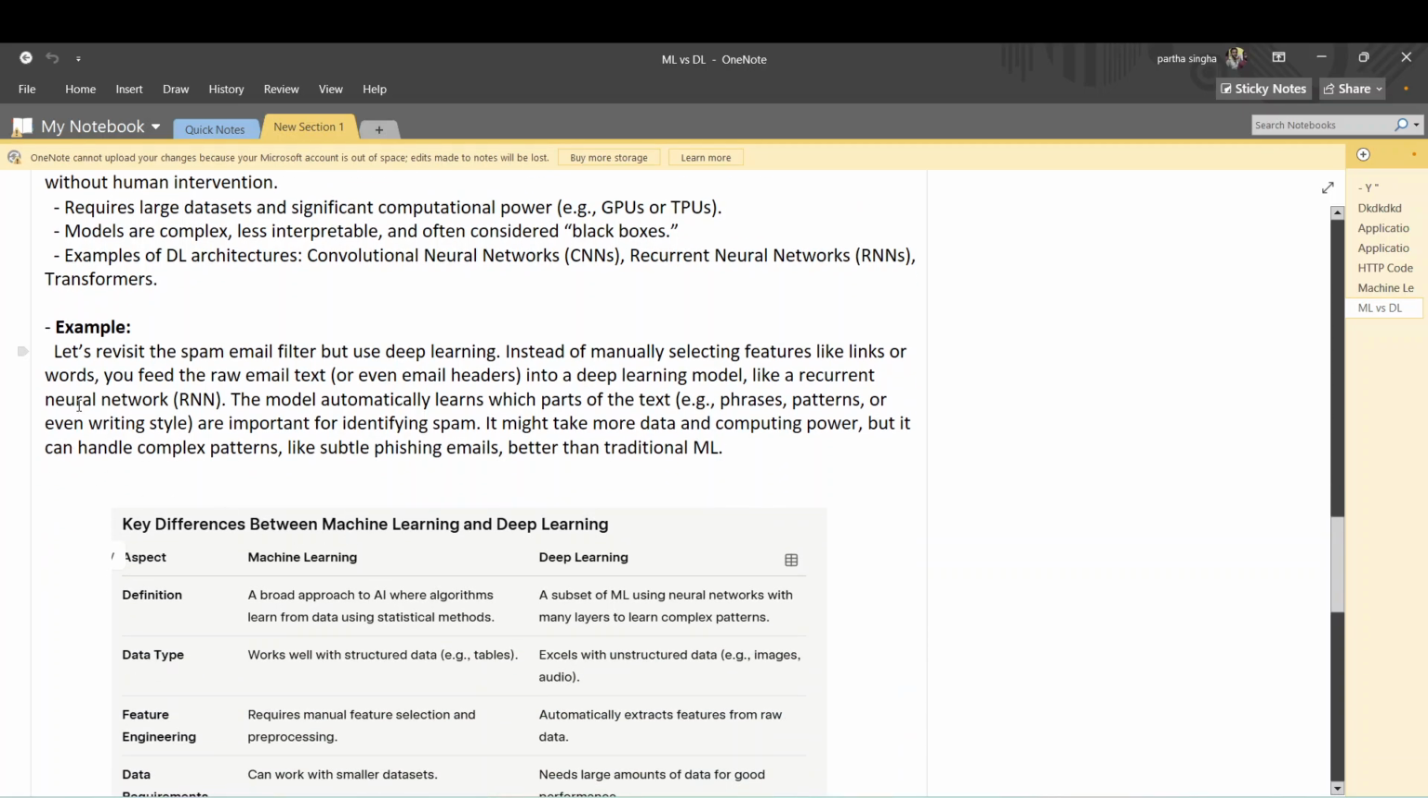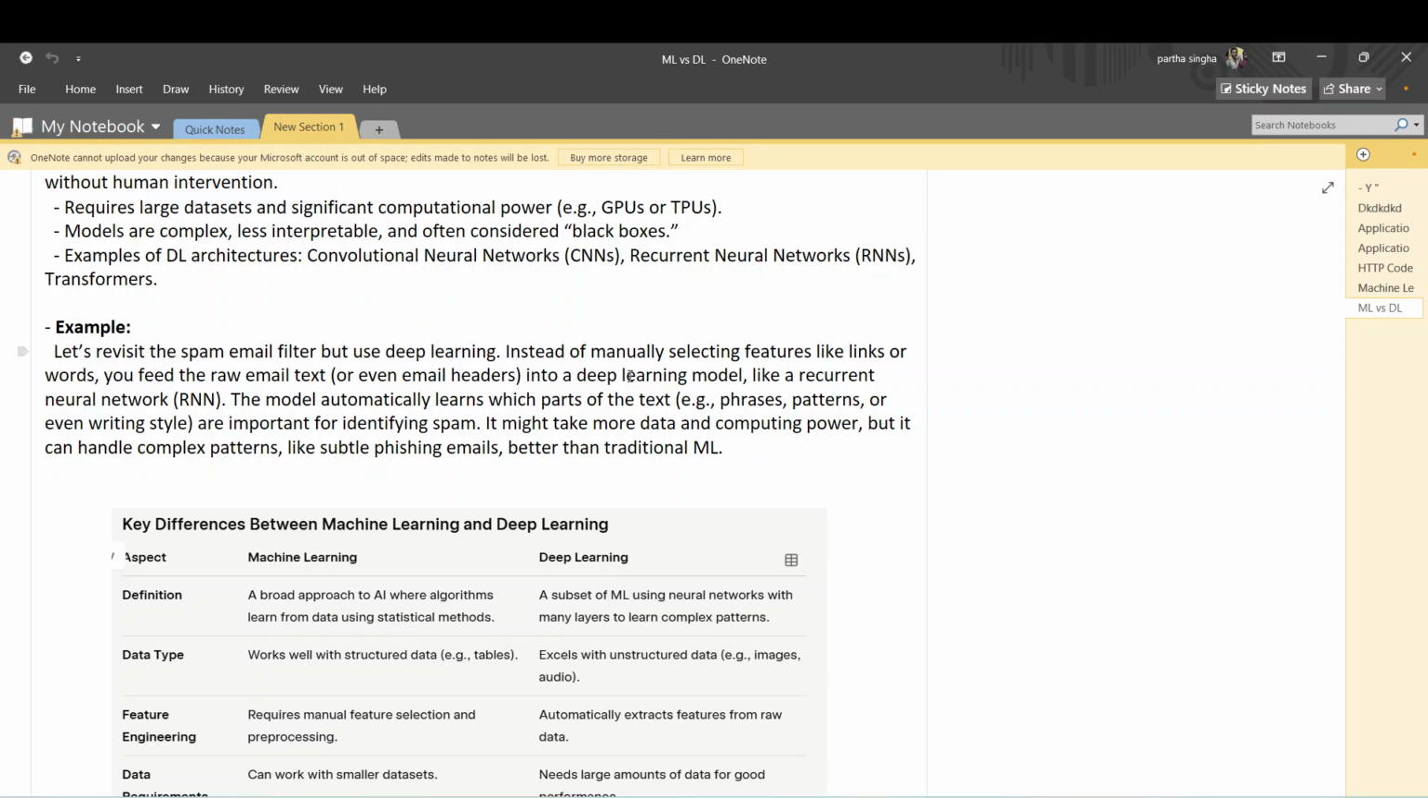Okay, in this case, let's revisit the spam email filter, but using deep learning. Instead of manually selecting features like links or words, you feed the raw email text, even the email address and email headers, into deep learning models like a recurrent neural network. Because this is textual data, you have to use a recurrent neural network, RNN. The model automatically learns which parts of the text, phrases, patterns, or even writing style are important for identifying spam. You don't need to manually find all of the features. You just pass the raw data.